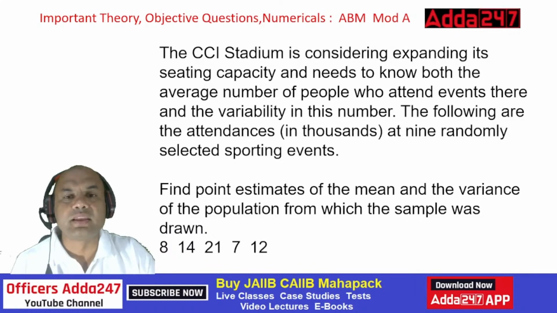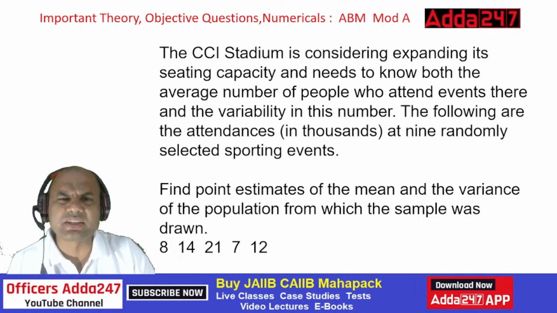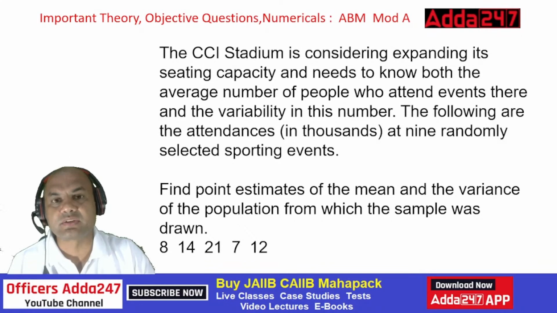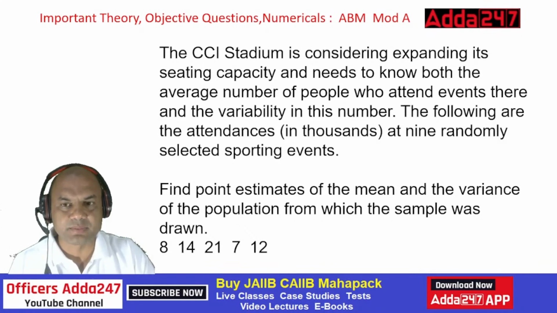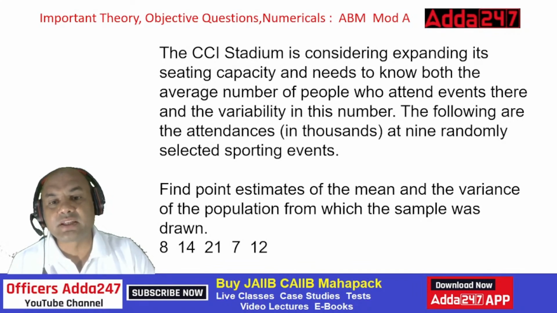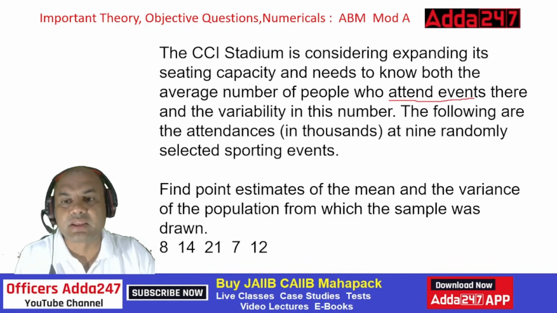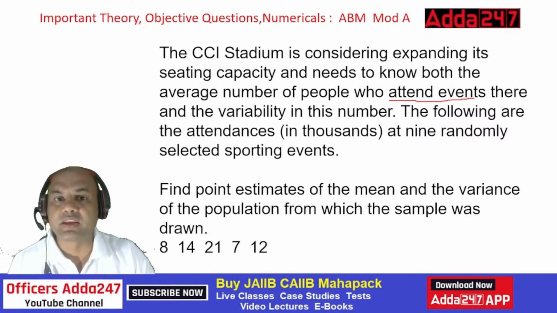There is a stadium at some location. You can call it a stadium, you can call it any hall also, anywhere where people get collected for some time. This stadium is considering expanding its seating capacity. It needs to know the average number of people who attend events there and the variability in this number. That means the people who attend events at various times, various functions or sports events. At that time, how many people attend, and the variability in this number.